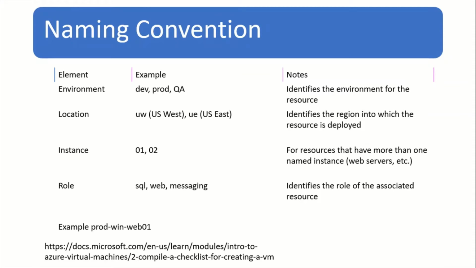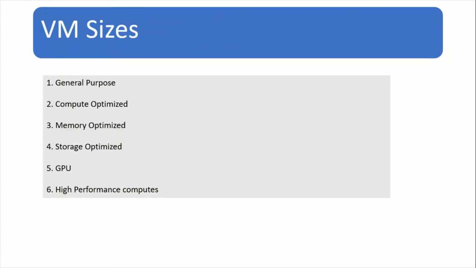By combining all these factors, we can assign a name to the VMs. An example can be prod-win-web-01, which says this is a production server, located in the West India region, and this is the web server, and this is the first VM in the web server farm.